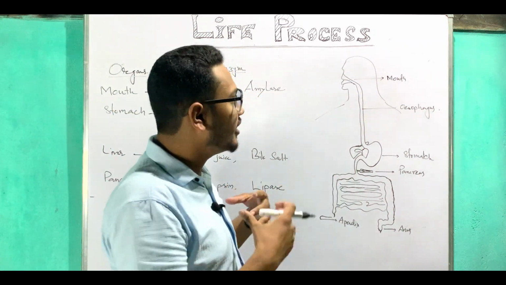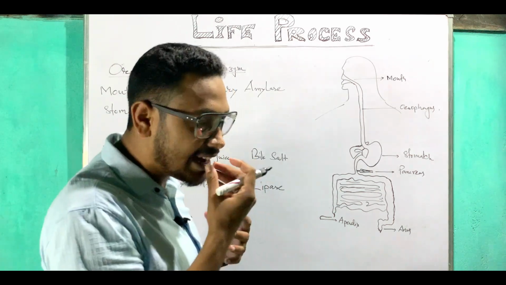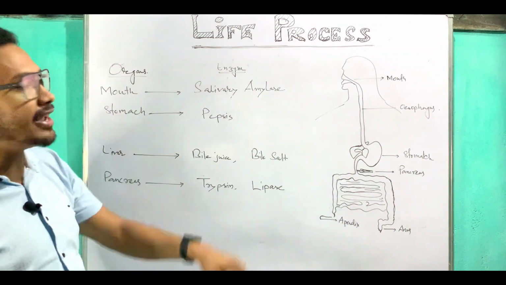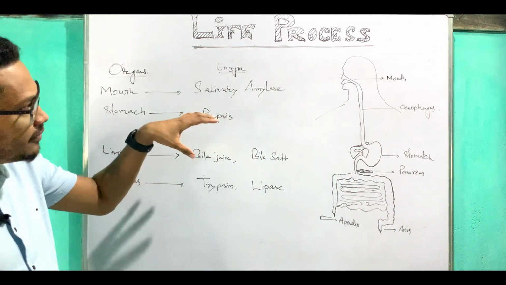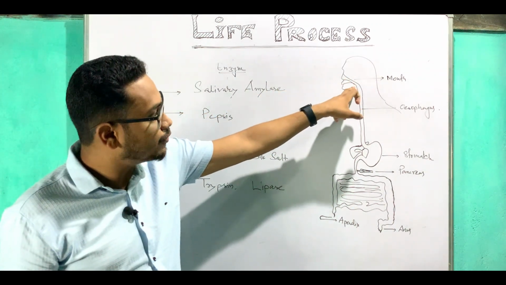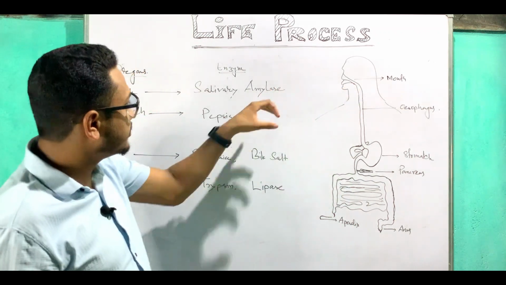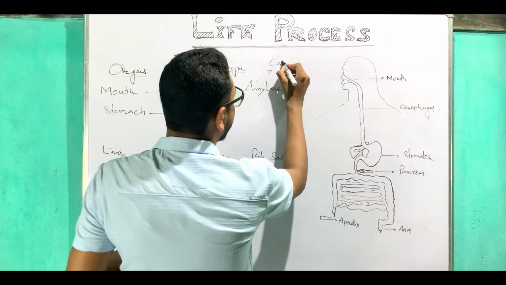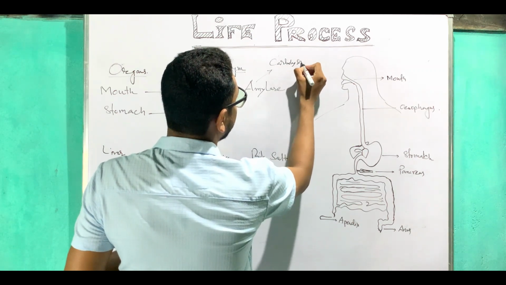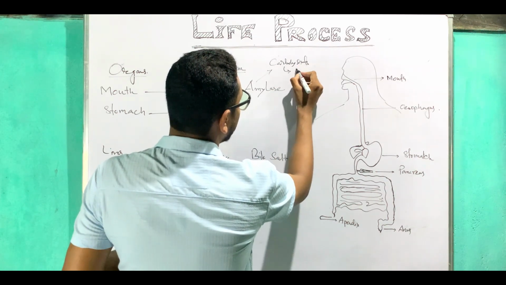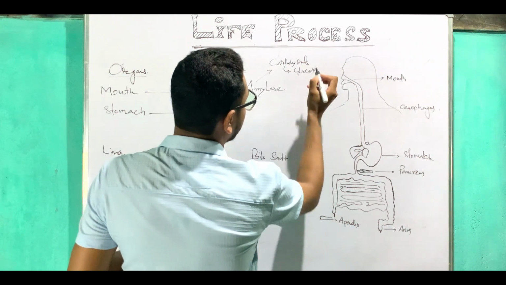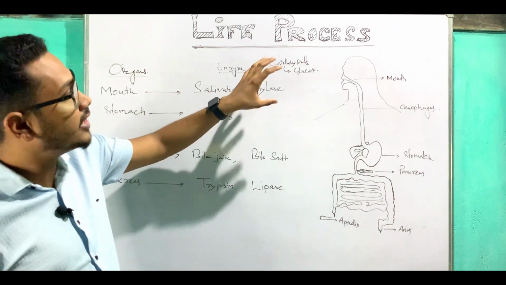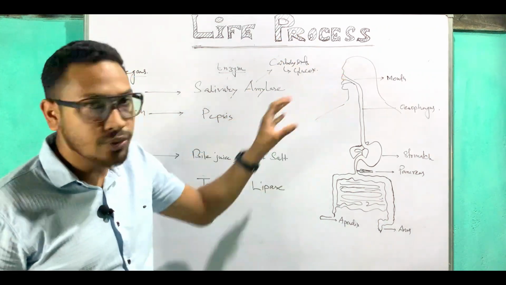Inside the mouth there exists a salivary gland. The salivary gland releases saliva, and inside the saliva there exists salivary amylase. What is the function of salivary amylase whenever the food enters the mouth? Salivary amylase converts carbohydrates into glucose. Salivary amylase converts the carbohydrate in the food into glucose.